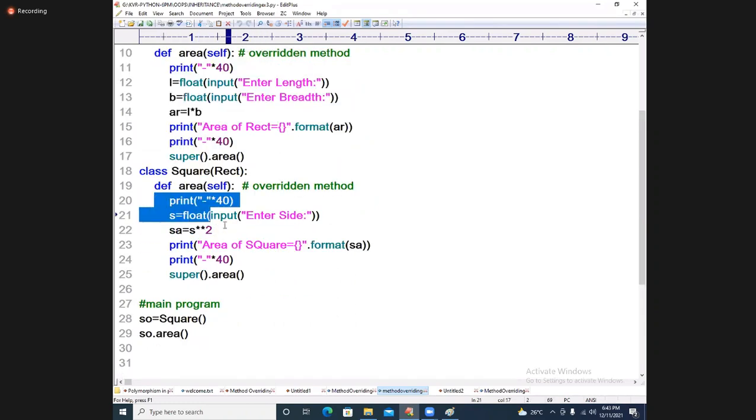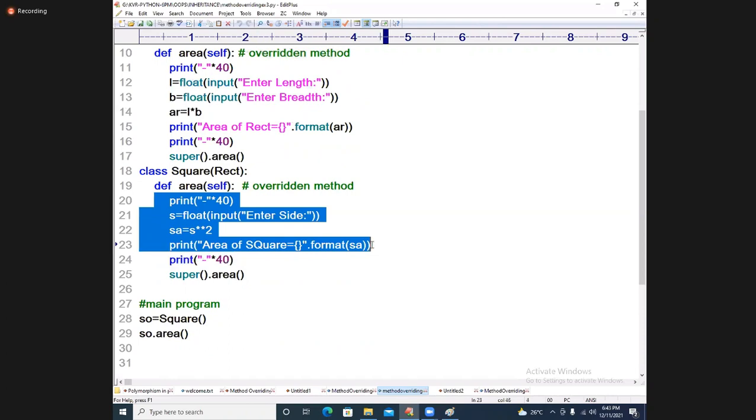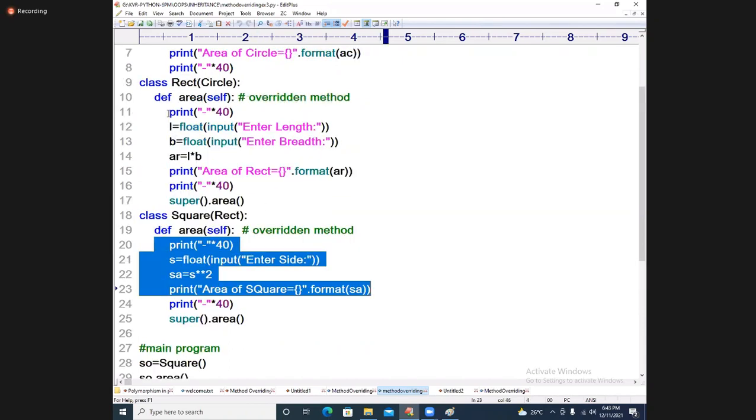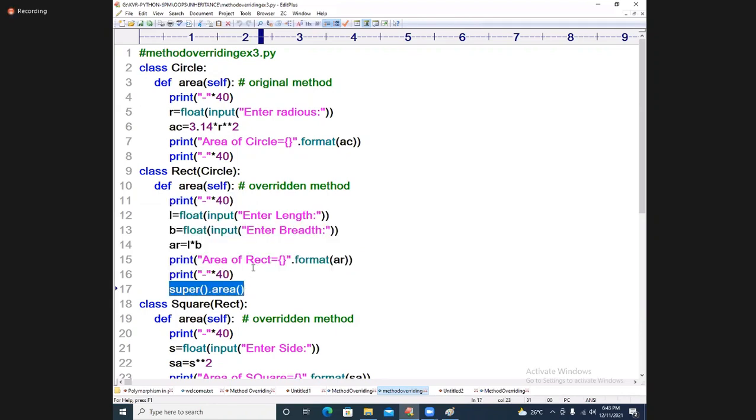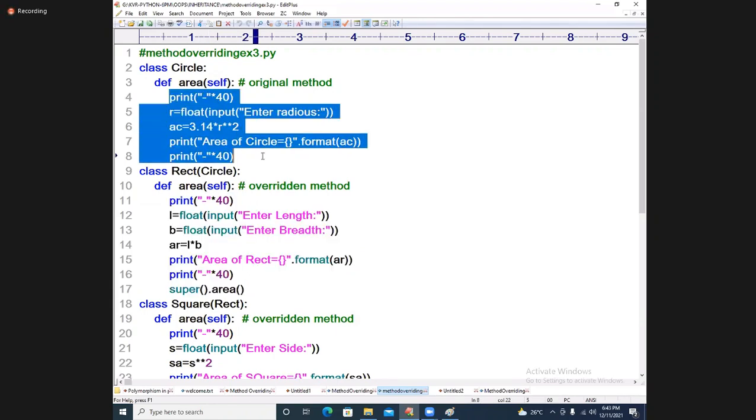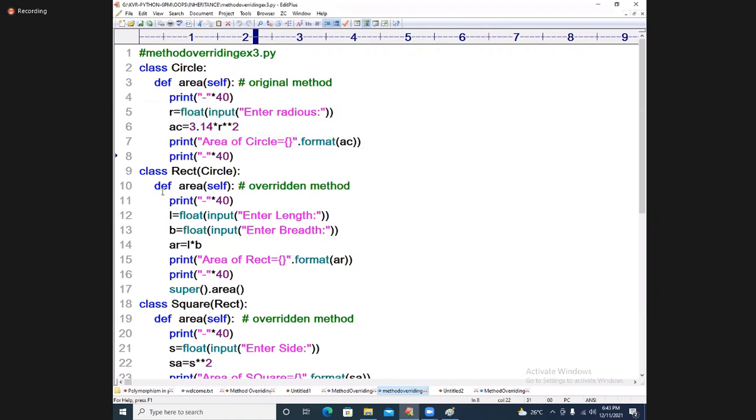The memory space that was available, whose result we got, is utilized by the same area method for executing some other logic for the rectangle. Here also we got the answer. When you call super dot area, it comes to this area function, and the previous result is overwritten with this result. That means in how many memory spaces am I getting 3 answers?